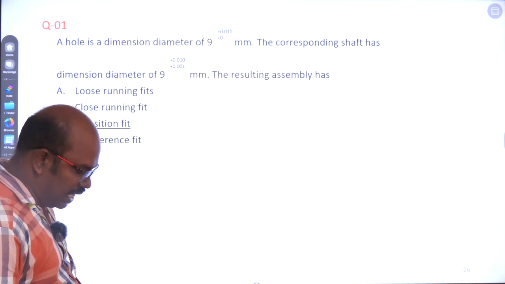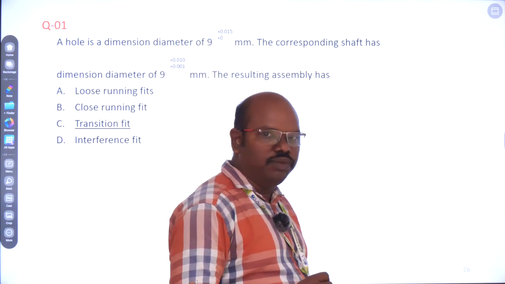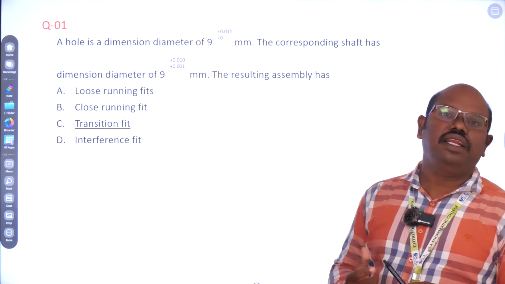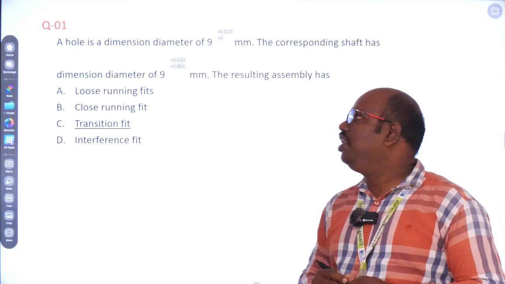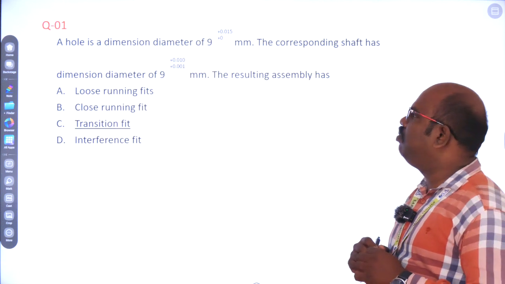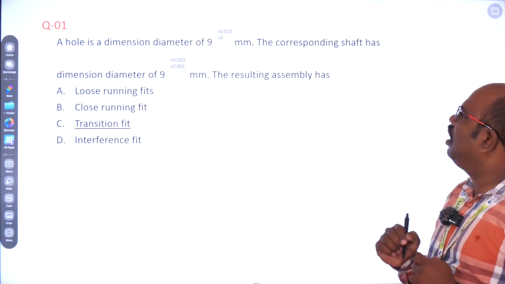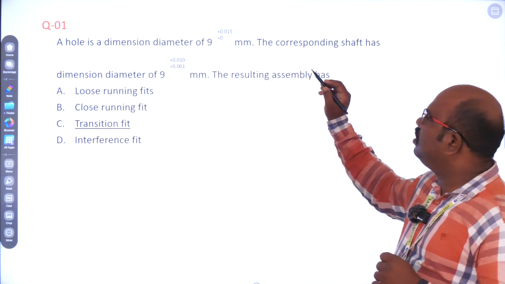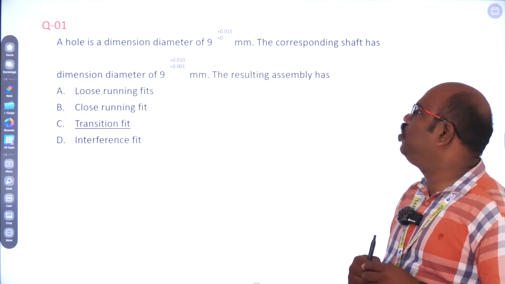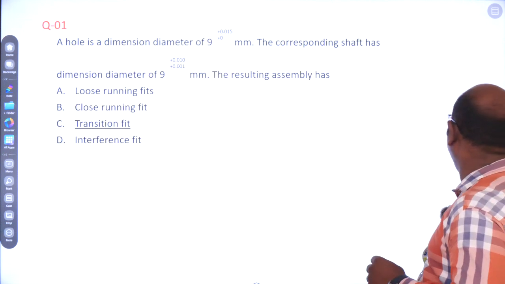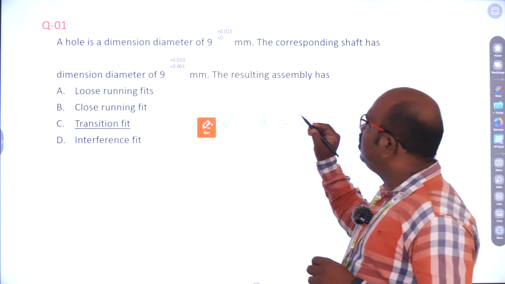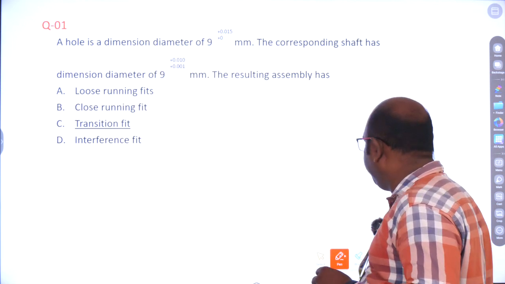So next, let us see the problems. Such problems are sometimes asked in the GATE examination also. First question: the hole has a diameter of 9 mm, the lower limit is 0 and the upper limit is 0.015 mm. Keep in mind what the hole is. This is very important.